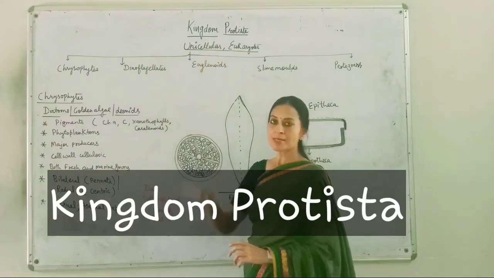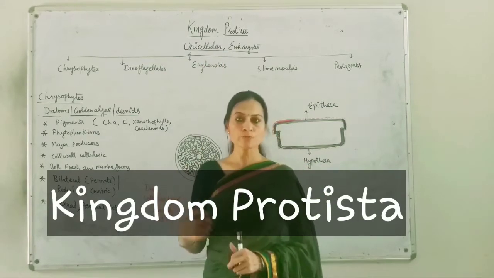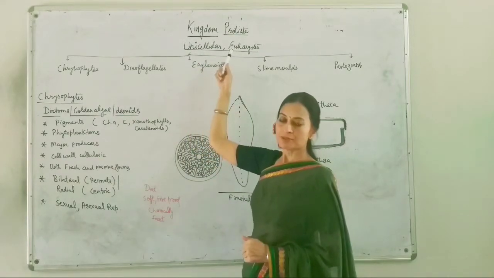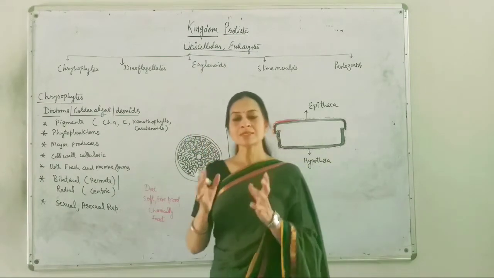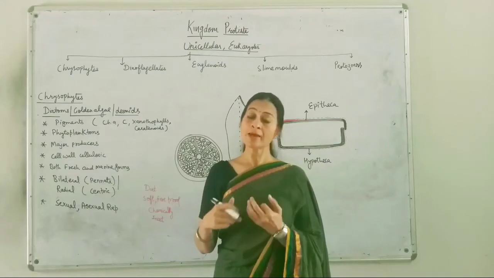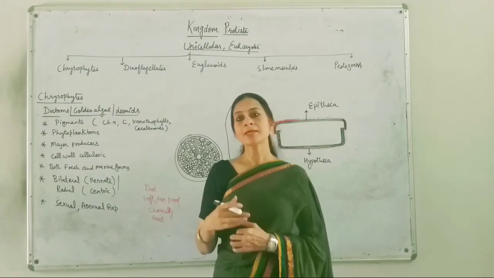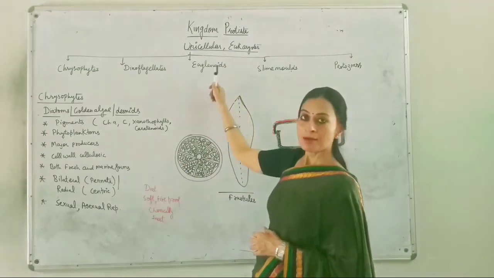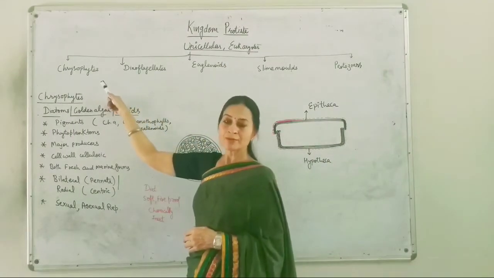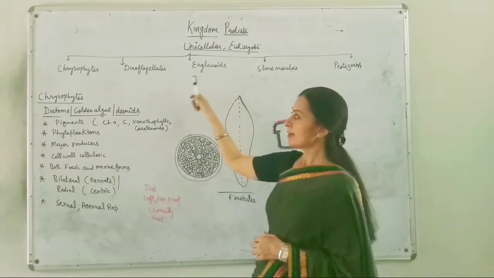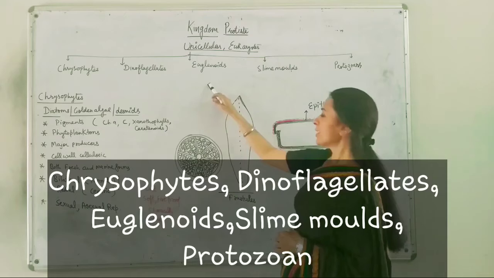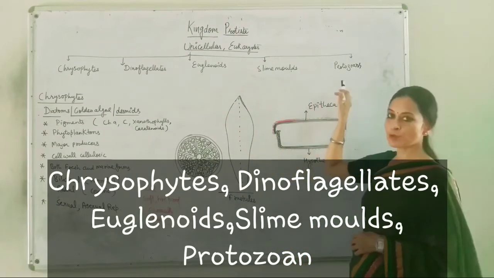This kingdom Protista contains all those life forms which are unicellular in nature and eukaryotic. Means the single celled organisms but having the eukaryotic cells, they are placed in kingdom Protista. This kingdom Protista is categorized in five major groups like chrysophytes, dinoflagellates, euglenoids, slime molds and protozoans.